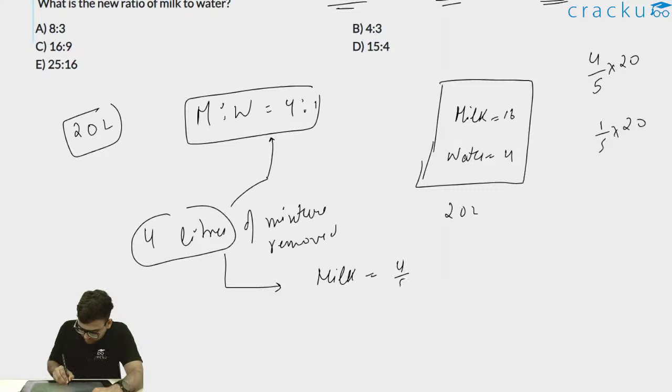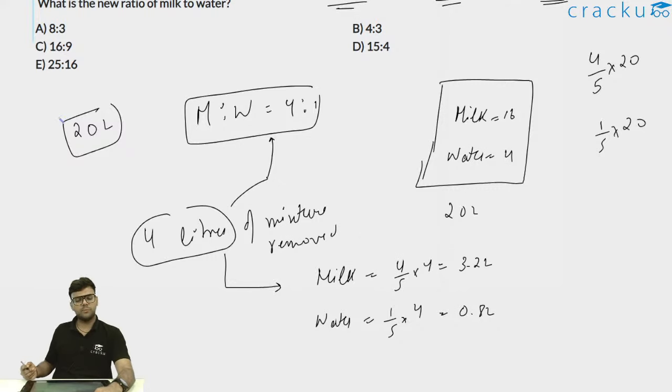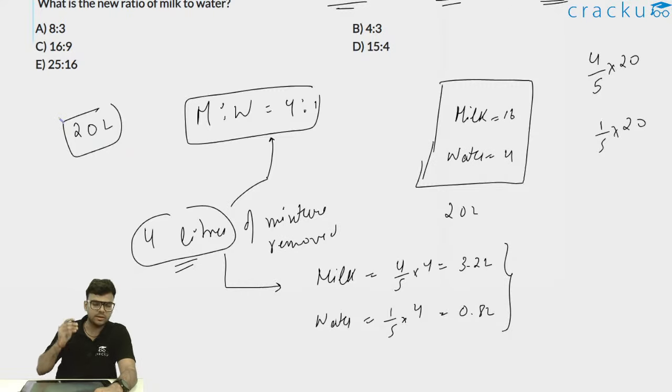Milk will be 4 by 5 into 4, which is equal to 3.2 liters. And water will be 1 by 5 into 4, which is equal to 0.8 liters. So milk is 3.2 liters and water is 0.8 liters. So thus I can say when this 4 liters of mixture is being removed, again the ratio will be 4:1. So thus 3.2 liters of milk is removed and 0.8 liters of water is removed.